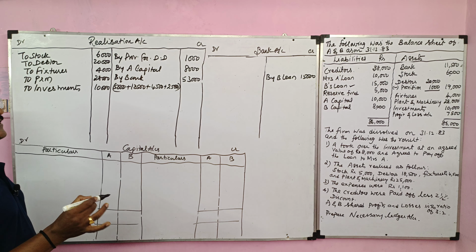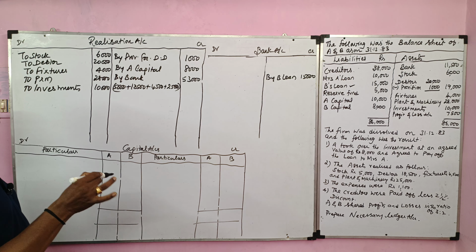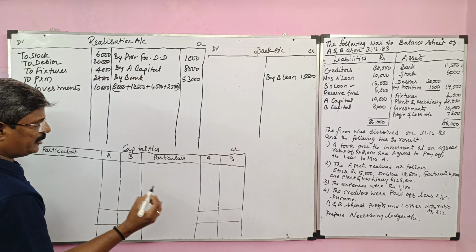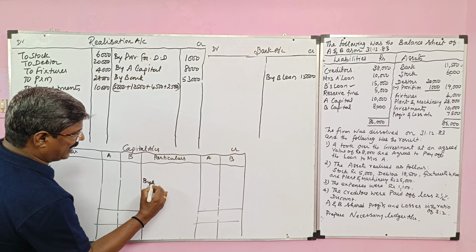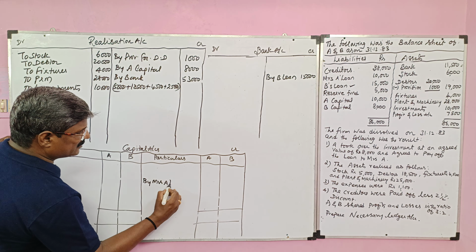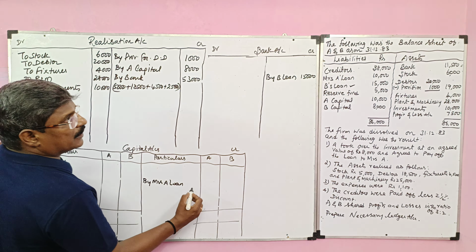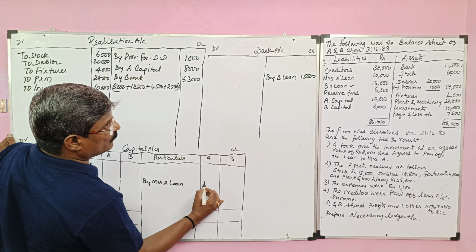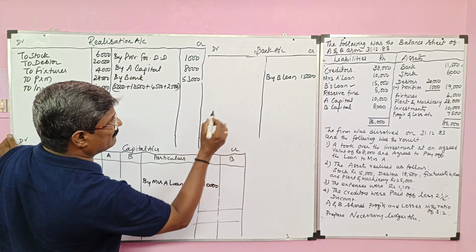Then Mrs. A's loan is taken over by Mr. A. For that, the entry is Mrs. A's loan account debit to A's capital. So it will be recorded on the credit side of capital account as Mrs. A's loan, posted to A's capital account, value 10,000. So the balance we have is creditor.